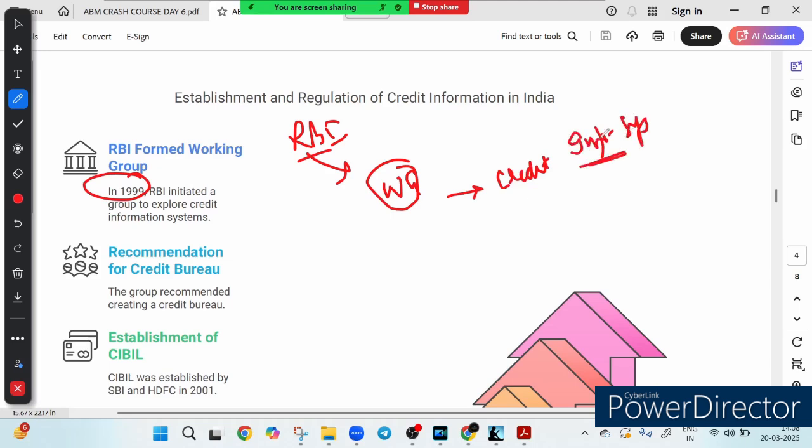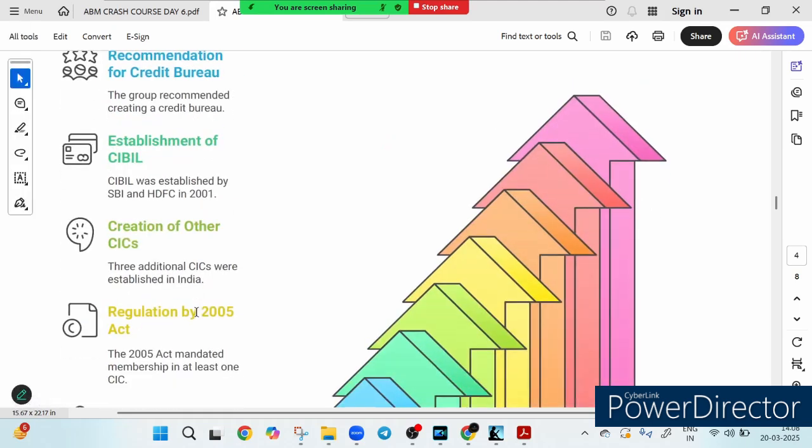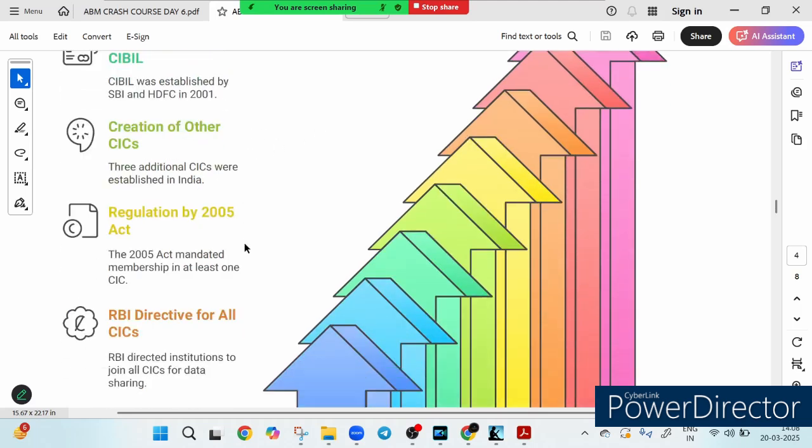This group did not stop at the research. They went ahead and recommended the creation of a formal credit bureau, to strengthen financial transparency, right? Then CIBIL was established. You know what CIBIL means, right? So basically CIBIL was India's first credit bureau, which was set up by SBI and HDFC in 2001. But that was not the end. Soon after, India saw the creation of 3 more CICs.